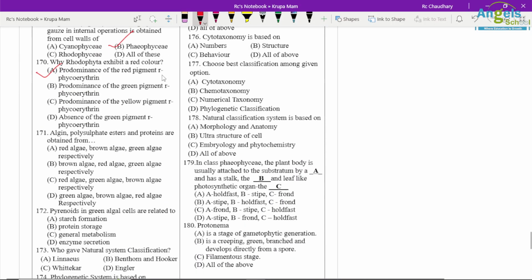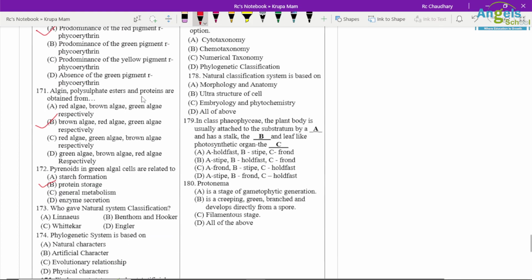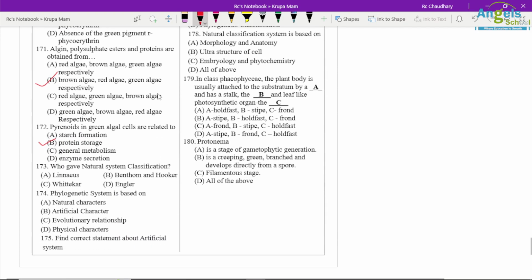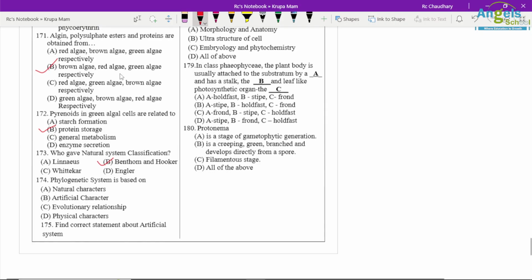Algin, polysulfate ester and proteins are obtained from. So algin is from brown algae, polysulfate ester from red algae and protein from green algae. Pyrenoids in green algae are related to protein storage. Pyrenoids are protein bodies. 173. Who gave the natural system of classification? So Bentham and Hooker gave the natural system of classification.